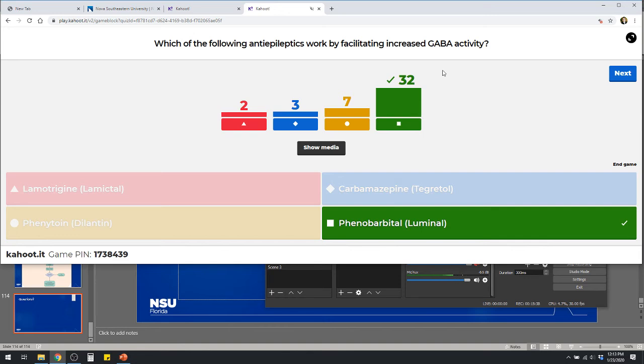How do things like phenytoin and carbamazepine work? Good, sodium channel blockers. How about lamotrigine? It'll also do some sodium channel blockade. What else does it do? Probably some glutamate effects too, right? So probably helping to inhibit some glutamate. So it has some kind of mixed actions there.